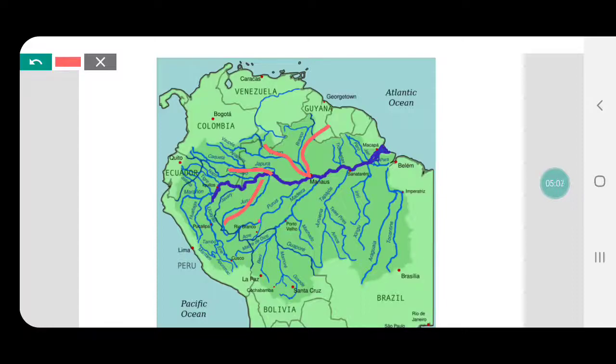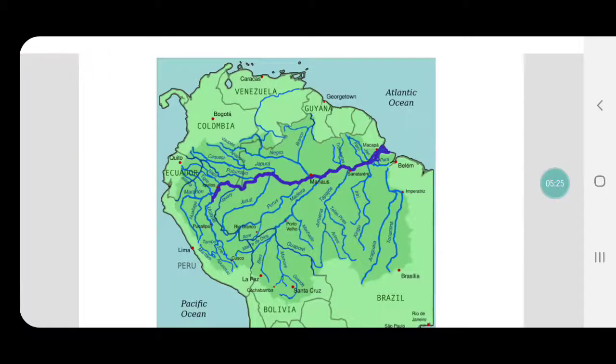Okay, then you have Purus, then you have Madhira. North flowing, I'm talking about. You have Juruaka, somewhere here. Then you have Zingu here, and by the side of Zingu, you also have Araguay. So these are some of the north flowing rivers.